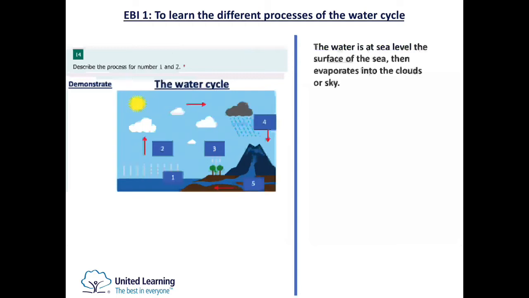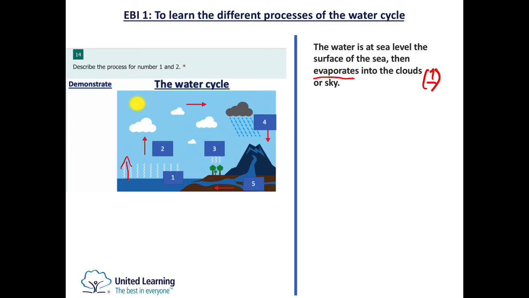The water is at sea level, the surface of the sea, then evaporates into the clouds or sky. So they do have a point that yes, the water is at sea level at first, at number 1, and then it goes up. Yes, and I like that they used a keyword which is evaporate, because that's one of the processes here. Unfortunately, this would probably just earn 1 mark because they've only mentioned one of the keywords, which is evaporate. And they actually need to describe what evaporate is.